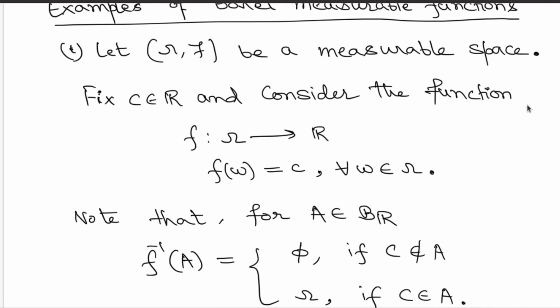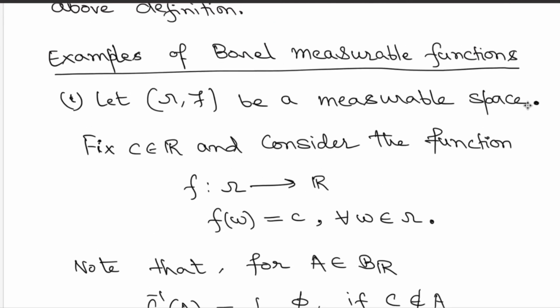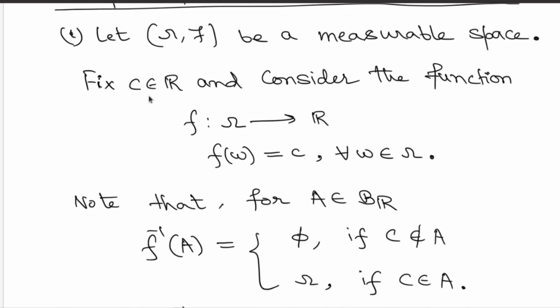With this introduction of measurable functions, we are now ready to talk about examples of Borel measurable functions. So let's start with the simplest example that you can think of. You take a measurable space omega, script F, and fix a constant. The simplest function that you can think of is a constant function. So for all points in the domain omega, you associate that constant value, small c.